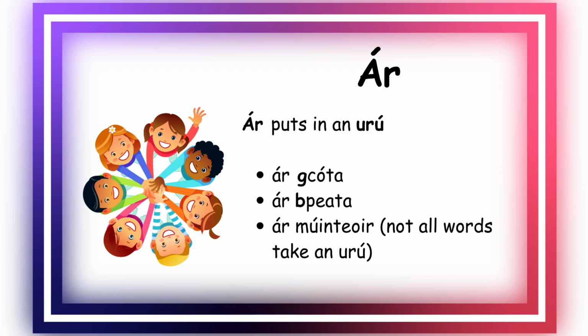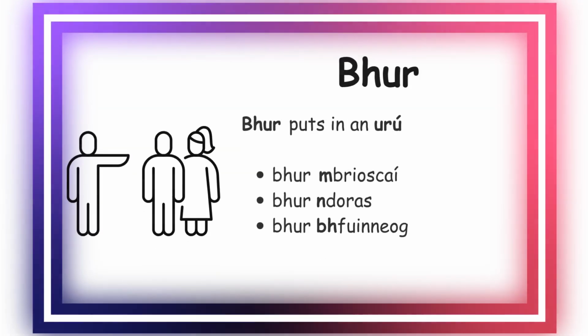Ár means our, and ár puts in an urú. Ár gcóta, our coat. Ár bpeata, our pet. Ár mhúinteoir. Remember, not all words take an urú. Bhur means year or your plural, and bhur puts in an urú. Bhur mbriosca, your biscuits. Bhur ndoras, your door. Bhur bhfuinneog, your window.